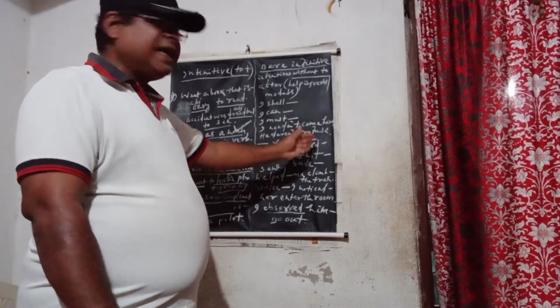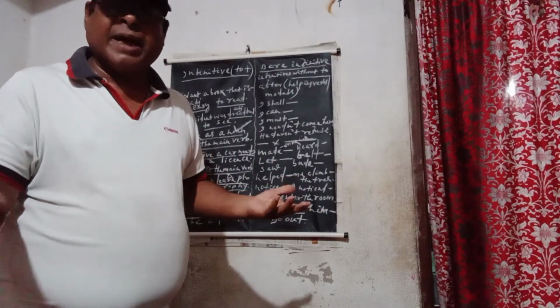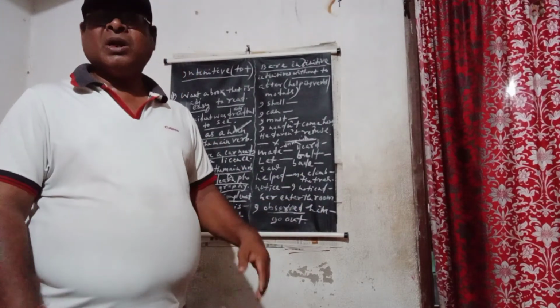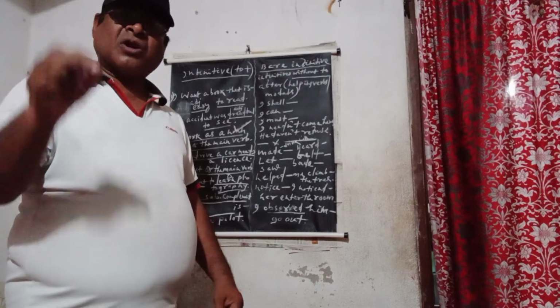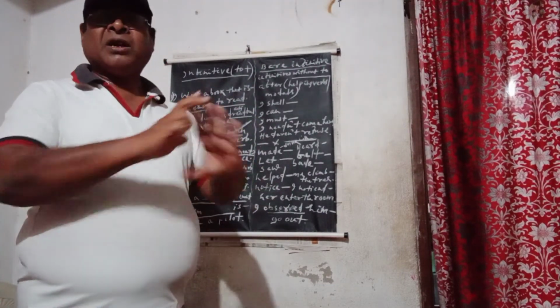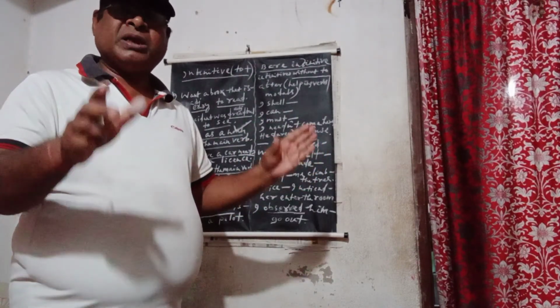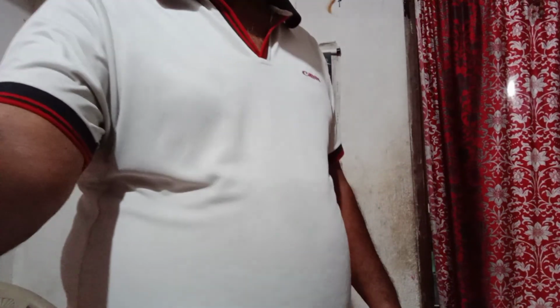I heard the policeman cry. I just heard him cry, not to cry. So these are the special verbs. Suppose I noticed her enter the room, not I noticed her to enter the room. Only I noticed her enter the room. These are the special verbs in which case there is no need of to plus infinitive. So it is called the bare infinitive. So today up to that, thank you all.